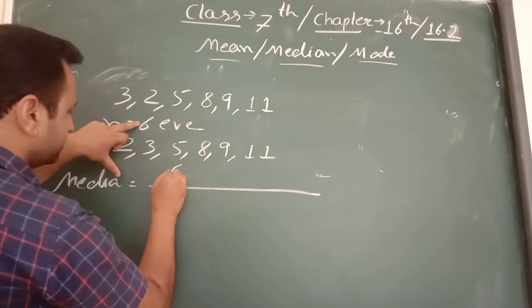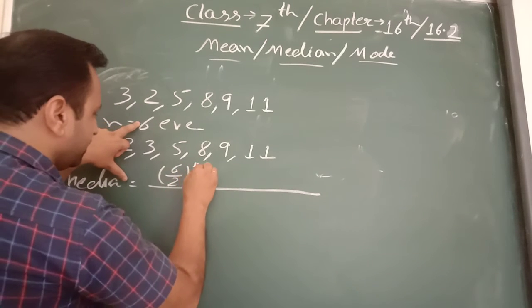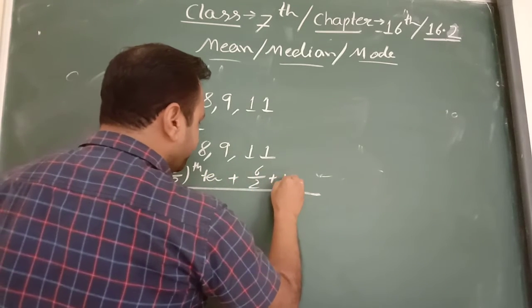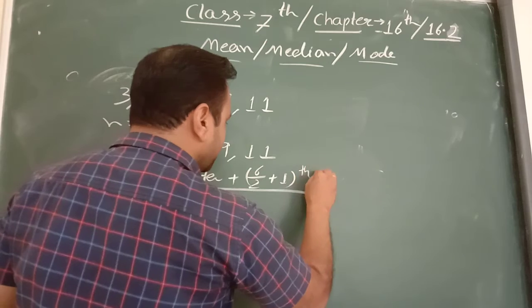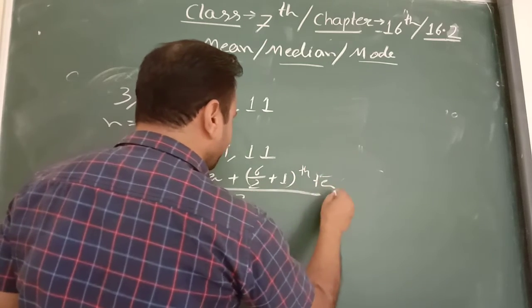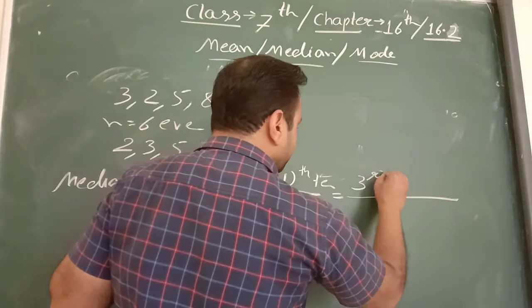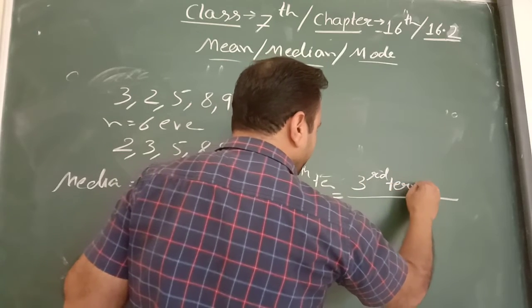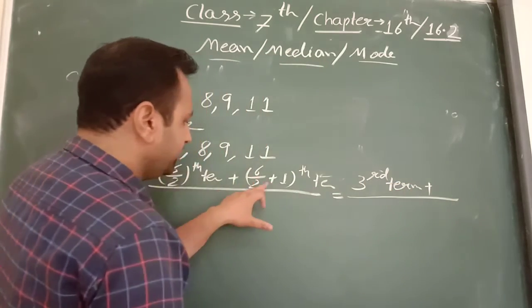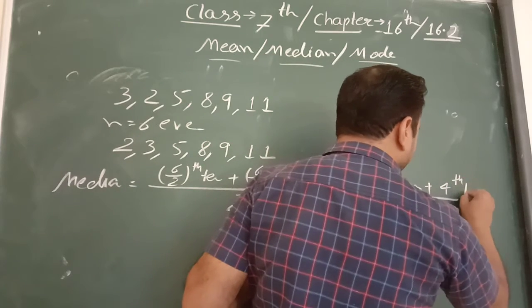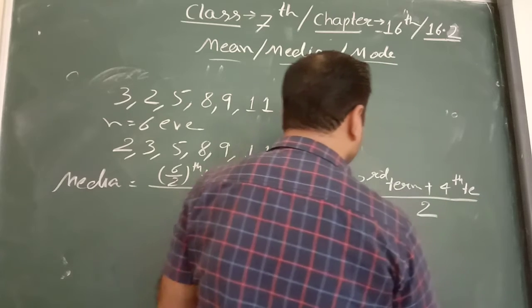N upon 2, 6 upon 2 th term plus 6 upon 2 plus 1 th term, and total upon 2. Its value is the third term plus the fourth term, total upon 2.